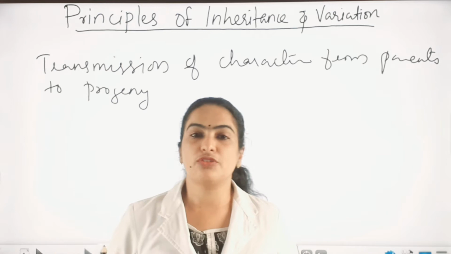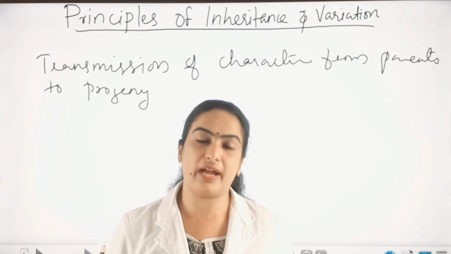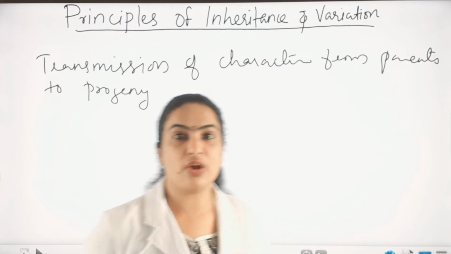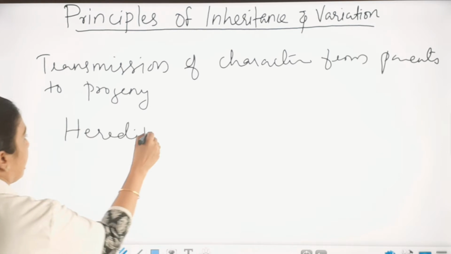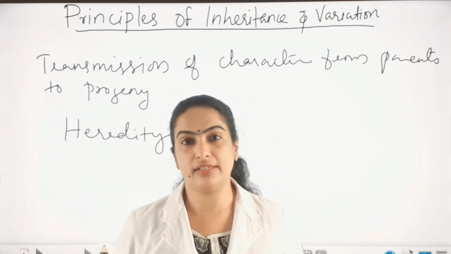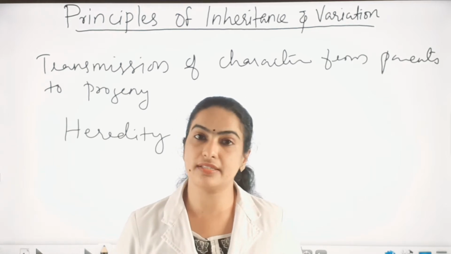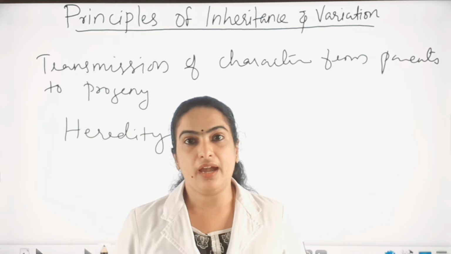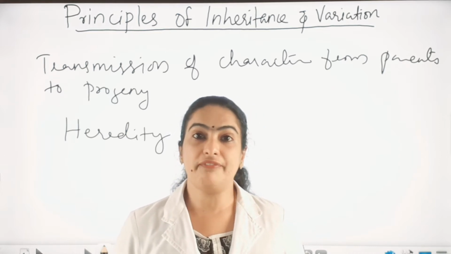So this offspring show a tendency to resemble their parents, and that is known as heredity. So what is heredity? The tendency of the offspring to resemble their parental characters. That is called heredity. And the offspring also show variation.